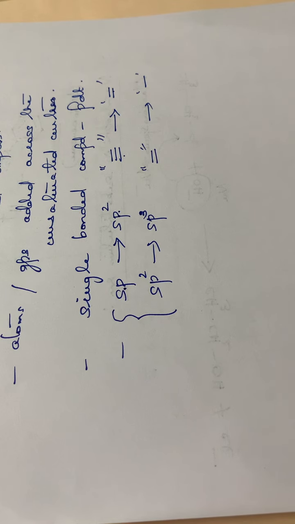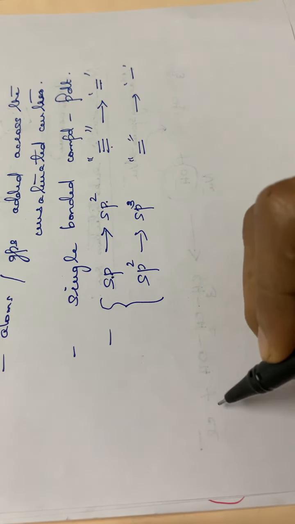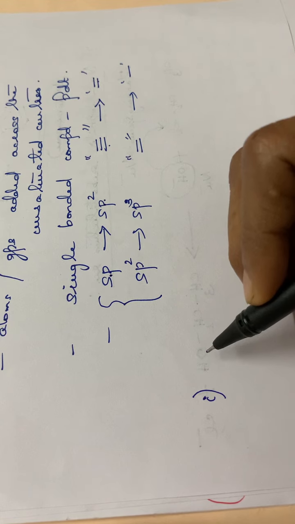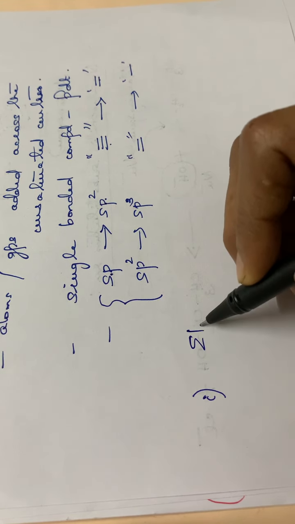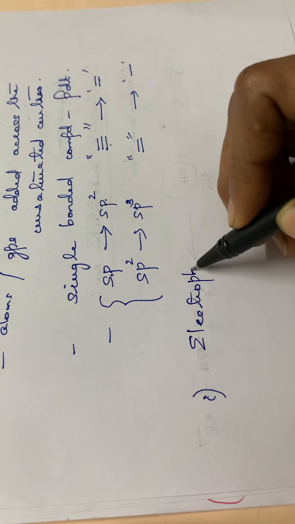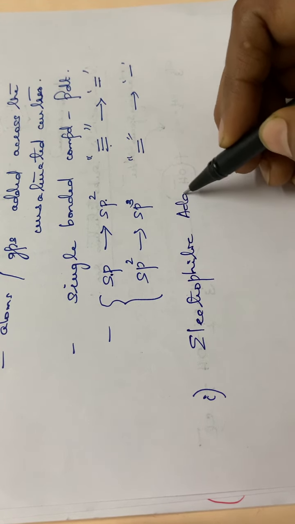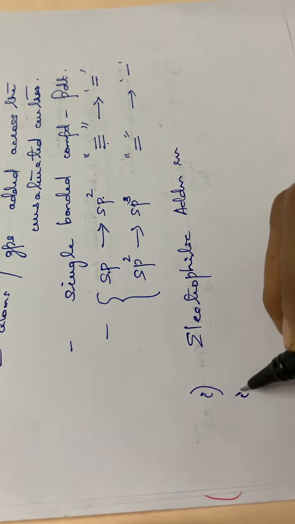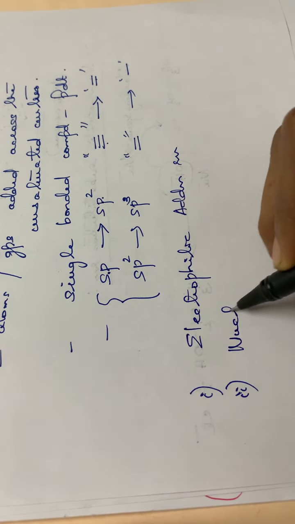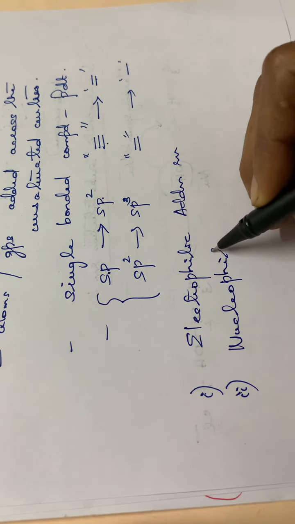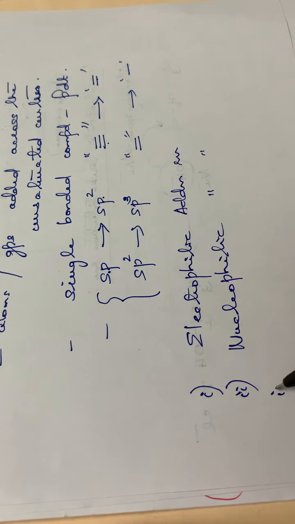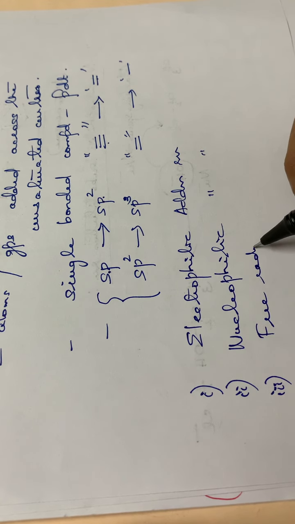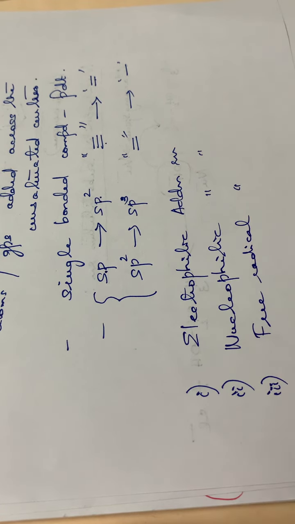Next are the different types of addition reactions. Similar to substitution, there are three categories: the electrophilic addition reaction, the nucleophilic addition reaction, and the free radical addition reaction.